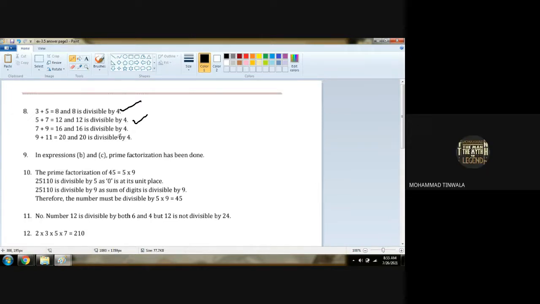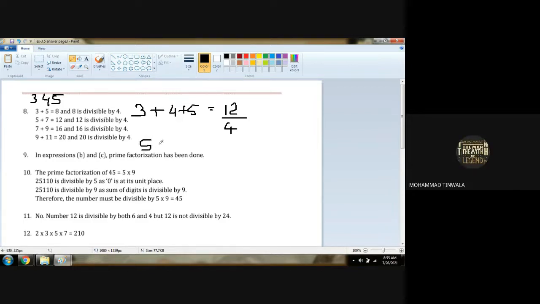Three consecutive numbers, but here only two are given. Again, I'll go through with three consecutive numbers. 3 plus 4 plus 5. 3, 4 and 5 are the three numbers together, which are consecutive in line. So 3 plus 4 is 7. 7 plus 5 is 12. 12 is divisible by 4. Same way, 5, 6 and 7.